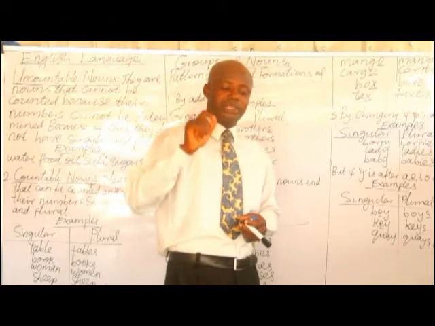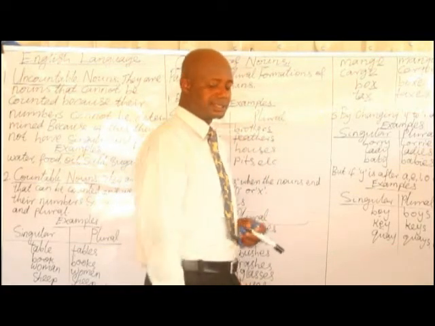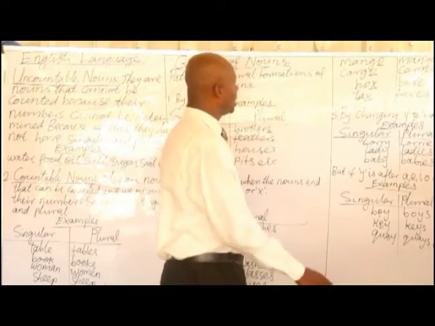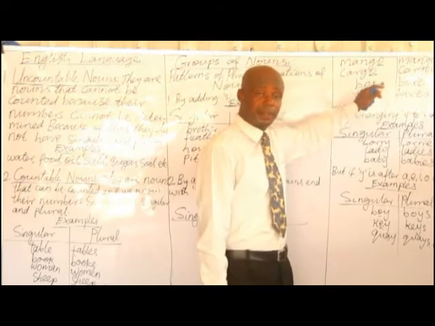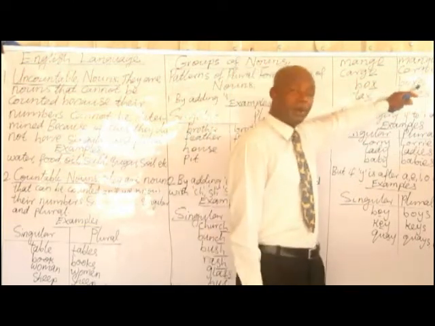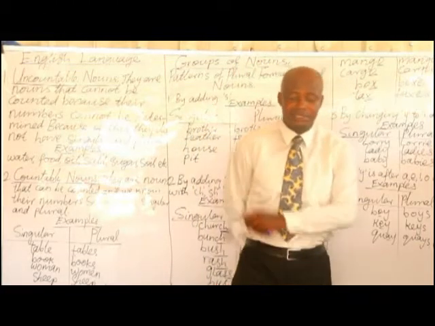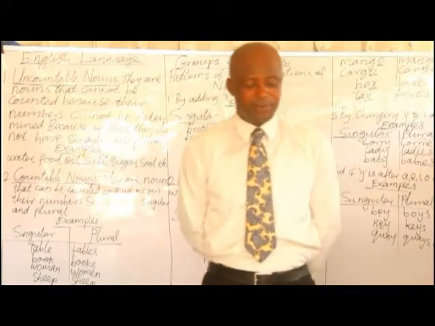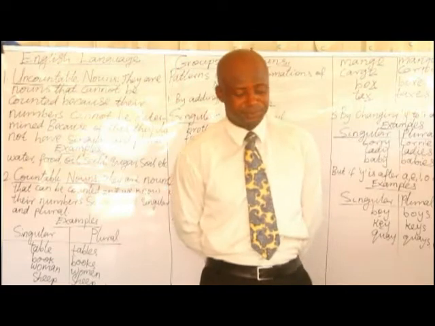Also, if a noun ends with X, simply add es to make it plural. As seen in this table, fox, foxes, box, boxes, tax, taxes, axis, pox, poxes, etc.